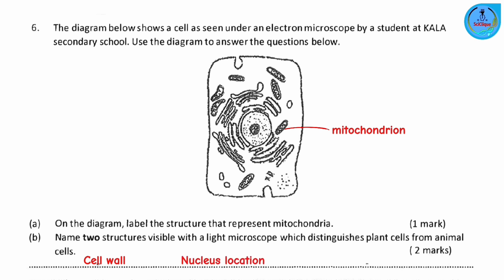The next is the nucleus, specifically the placement of the nucleus. Is the nucleus centrally located? Then yes, that is an animal cell. Or is the nucleus located at the periphery, near the edge of the cell? That is the plant cell. Now when it comes to plant cells, most of the space is taken up by the vacuole. The vacuole is large and it's centrally located. It's at the center of the cell. So the nucleus is pushed towards the edge of the cell.